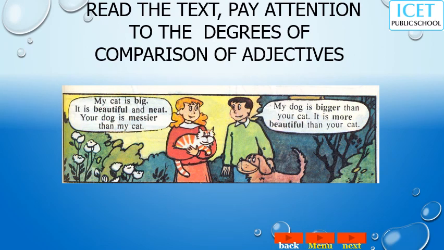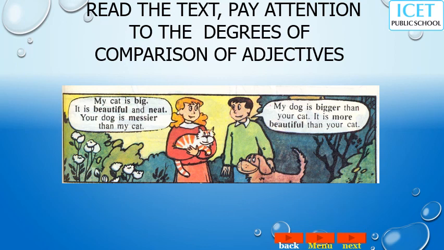Okay. Now, please, dear children, you can watch this and pay attention to the degrees of comparison while you are reading. I'm not going to read it. You can read it looking at the screen. You see, my cat is big. It is beautiful and neat. Your dog is messier than my cat.